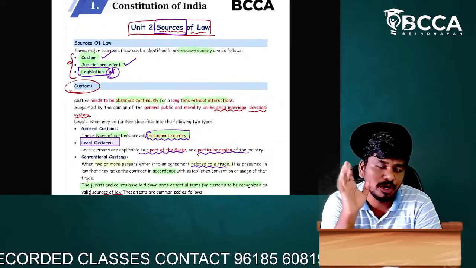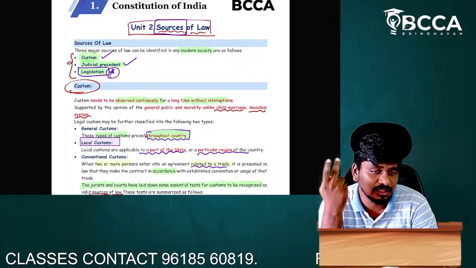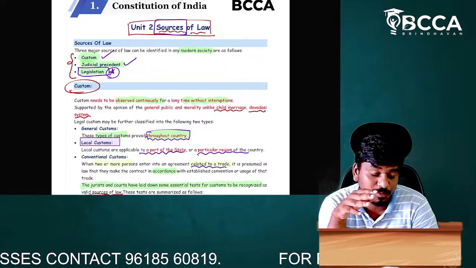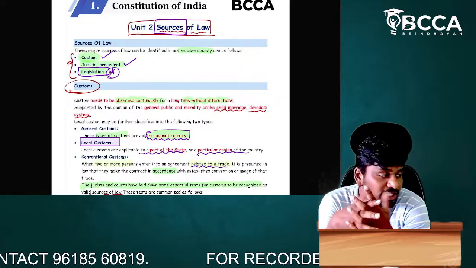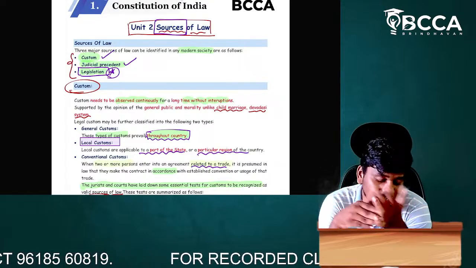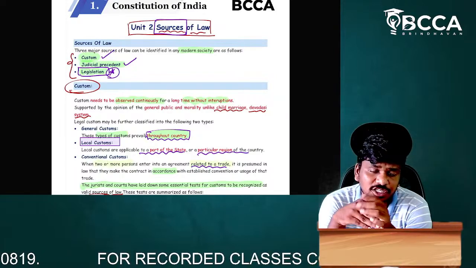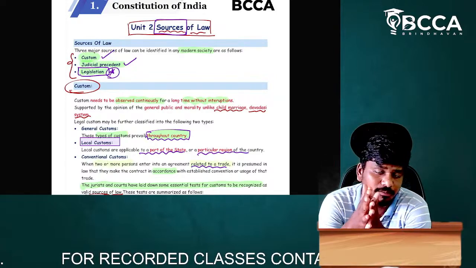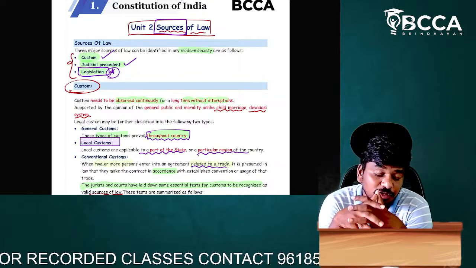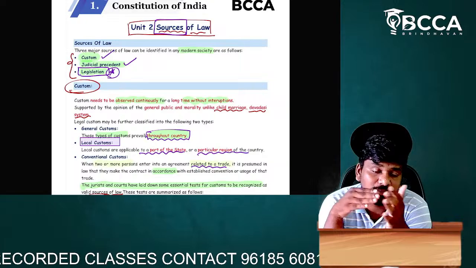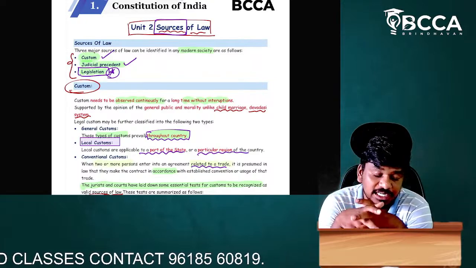Point number 1, law means a solution for a problem. Point number 2, there are three types of sources for making law. So what are the three types of sources? One is customs, the second one is judicial precedent, and the third one is legislation. Legislation means the power which is given to make a law. In India, the power to make law is given to Parliament, and the power to make state acts is given to the state legislature.